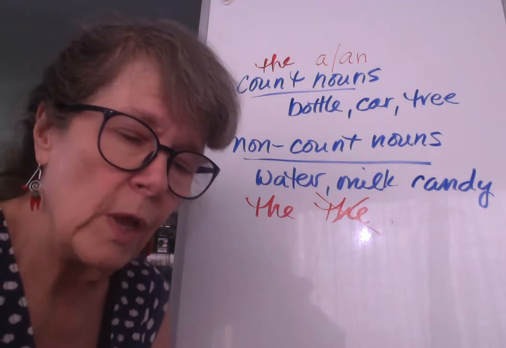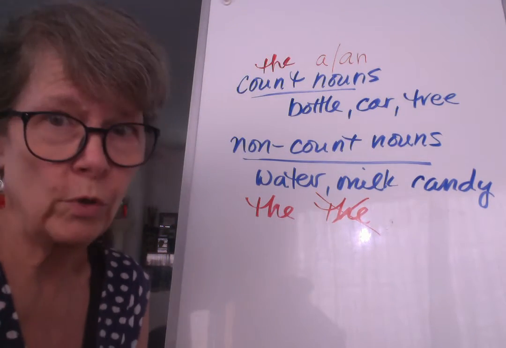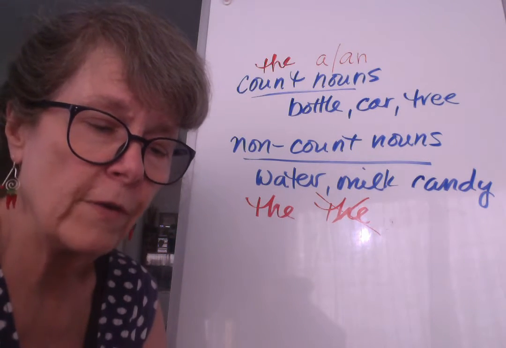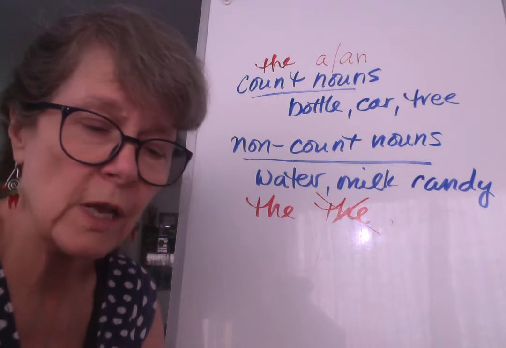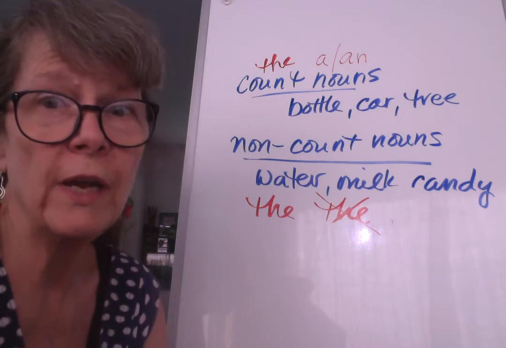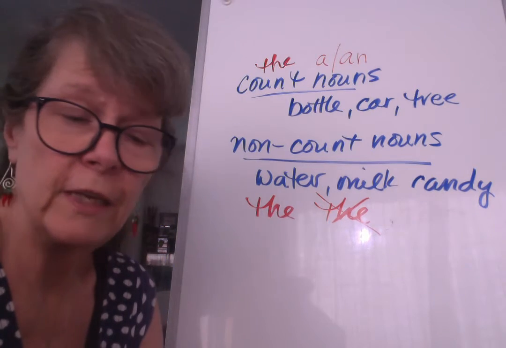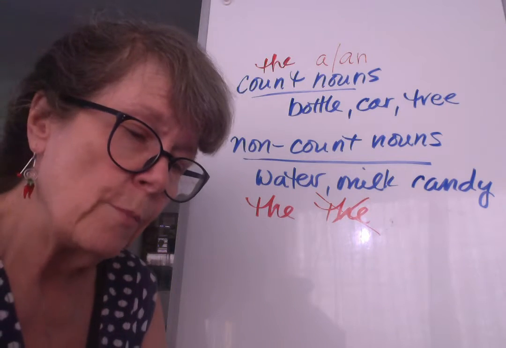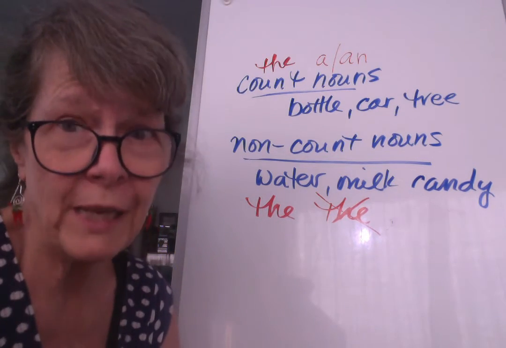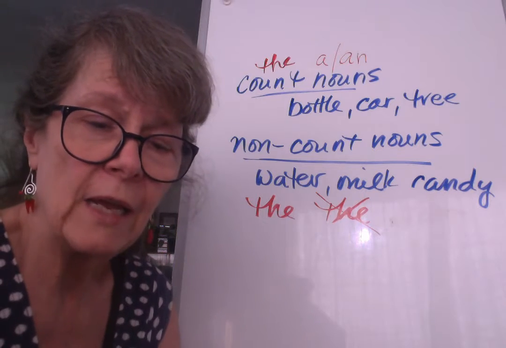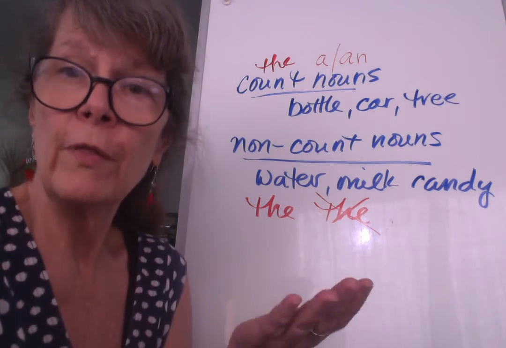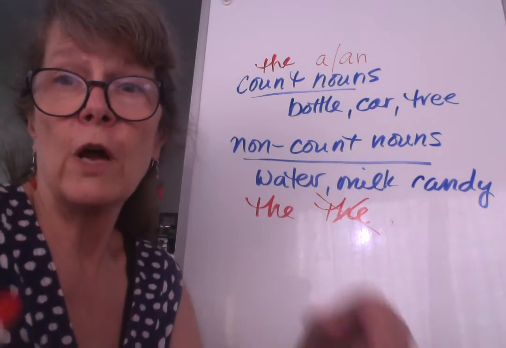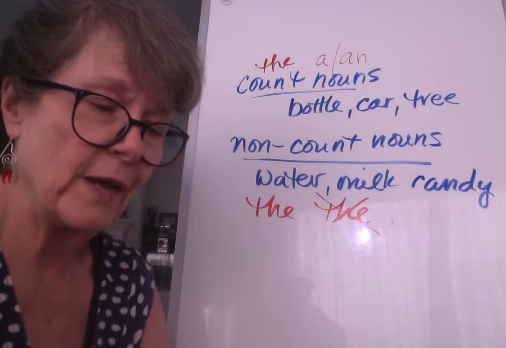There are also some places where we don't use an article ever. So we don't use an article before the names of nationalities or languages. We don't say she speaks the Chinese. We say she speaks Chinese. We don't say she speaks the English. We just say English. But if we're referring to the population of a nation, we say the Spanish people, the Spanish, right? The Spanish are known for their hospitality. So if we're talking about a group of people, we would put the in front of it.